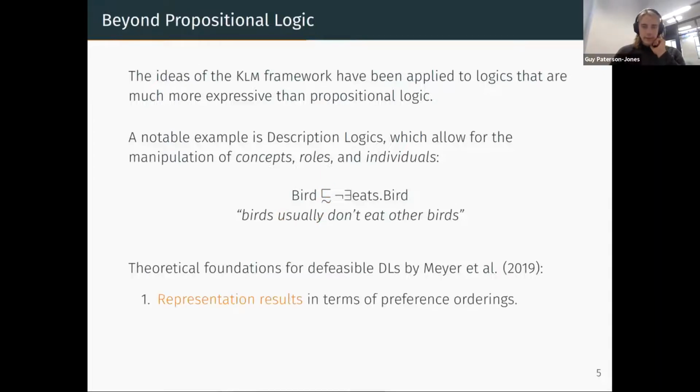And indeed, there are papers on theoretical foundations for defeasible description logics in the KLM style. One example is a paper by Thomas Meyer et al. in 2019. They do the same thing as in the propositional case. They have a representation result that characterizes a number of rationality postulates for description logics in terms of preference orderings. And they provide analogs of rational closure, as well as some other defeasible entailment relations for description logics.